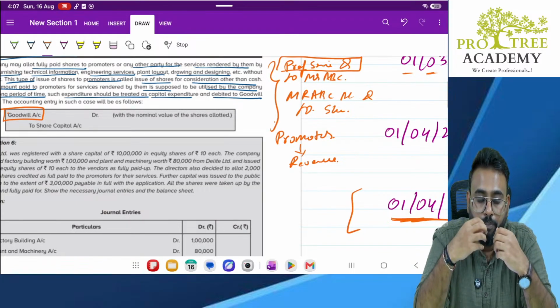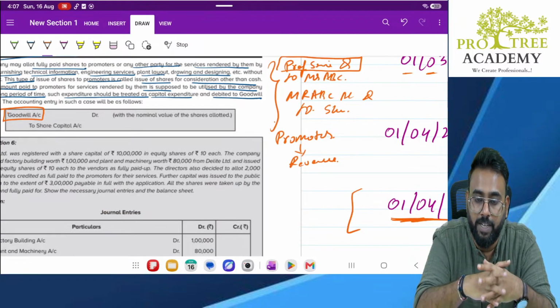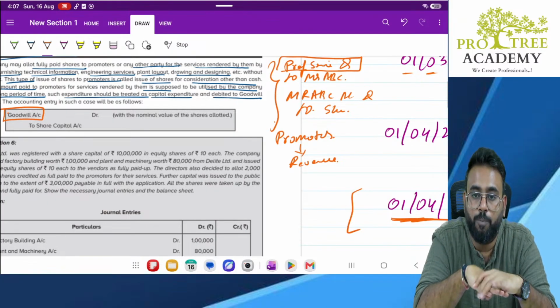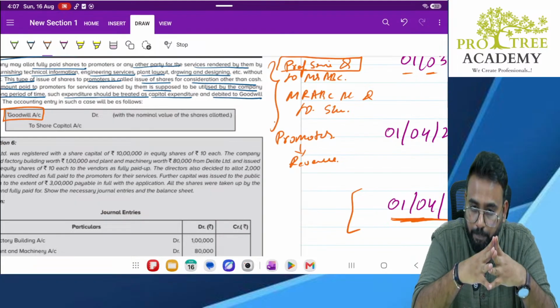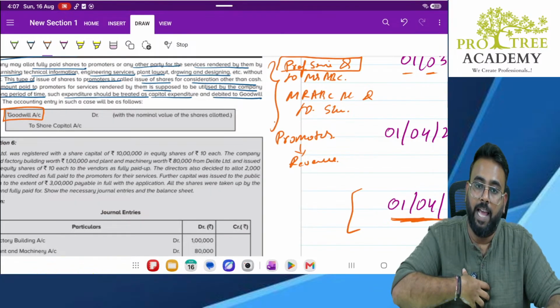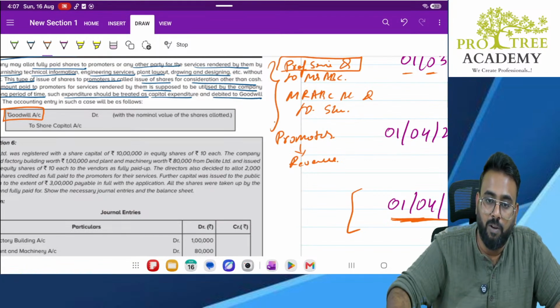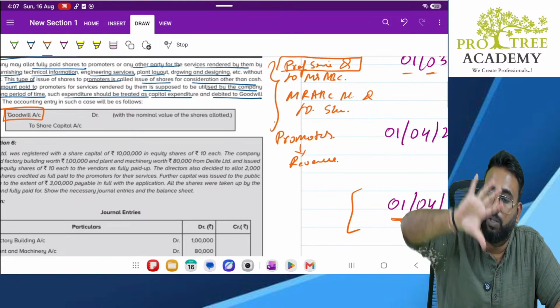That means, say I am an engineer and I have set up a company with 2-3 of my friends. Let's say 4 members have come together and set up a company, and that company is into construction. But I am into civil construction. So what I did is, see, the company directly doesn't know how to acquire the clients, or how the construction actually works.